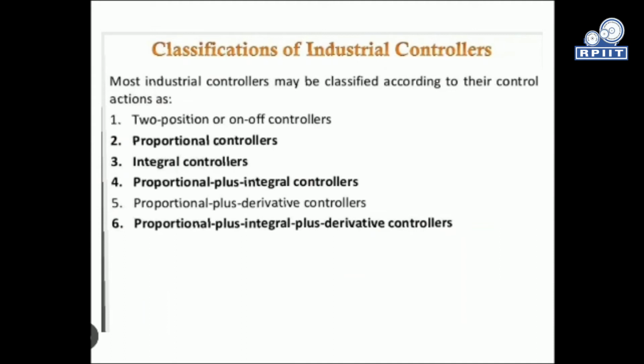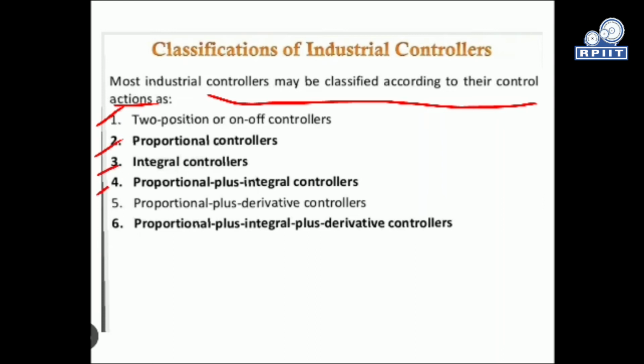So these are the basic controllers used nowadays in industries. Most industrial controllers may be classified according to their control action. Here are the six types of controller we utilize nowadays in industry. The first one is two position, which means an on and off position controller. Then second is the proportional controller. Then third is the integral controller.